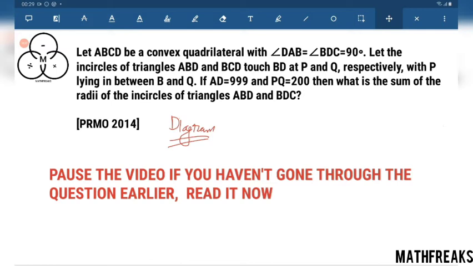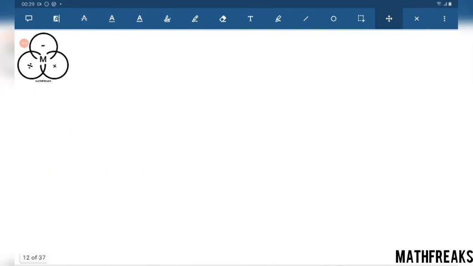ABCD is a convex quadrilateral with angle DAB equals angle BDC equals 90.